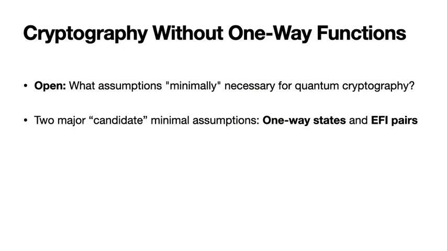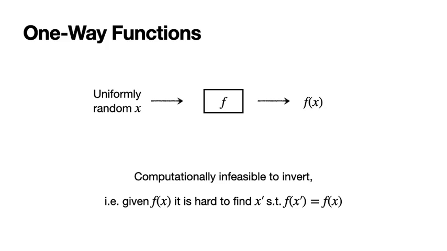And in this sub one-way function domain, the major open problem has been what are now the assumptions that are minimally necessary for cryptography. And there have been two major candidate minimal assumptions, which are called one-way states and EFI pairs. One-way states, in some sense, capture the hardness of quantum search problems, and EFI pairs capture the hardness of quantum decision problems. And what do I mean by that?